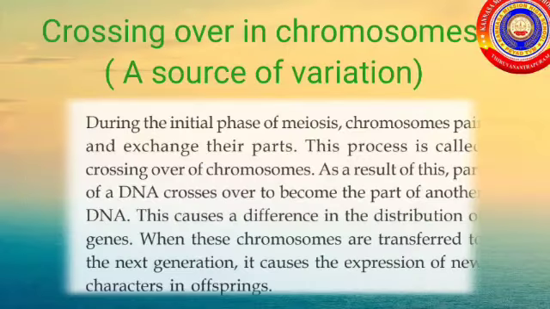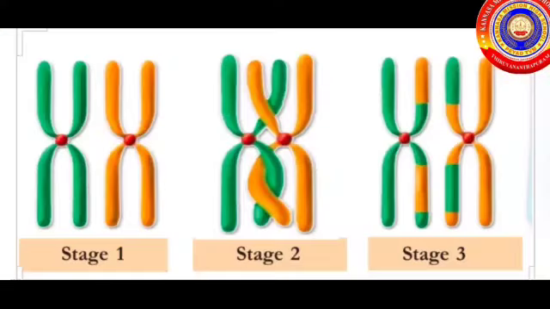Our next topic is crossing over in chromosomes, a source of variation. During the initial phase of meiosis, the chromosomes pair and exchange their parts. This process is called crossing over of chromosomes. As a result of this, the part of DNA crosses over to become the part of another DNA. This causes a difference in the distribution of genes. When these chromosomes are transferred to the next generation, it causes expression of new characters in offsprings.